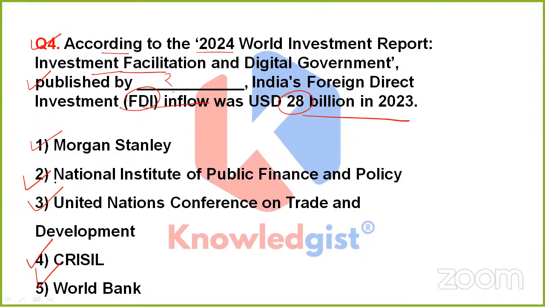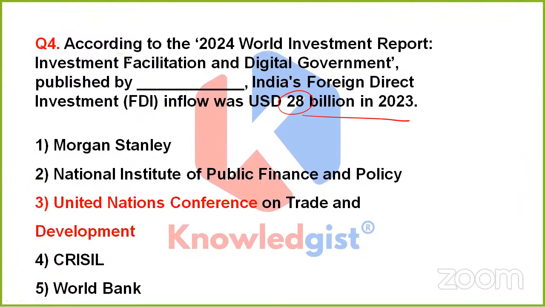What should it be? Should it be option 1, 2, 3, 4, or 5? Anyone? Okay, have 5 seconds. Think about it. They are simply asking the name of the organization which published this report. What report is it? It is the 2024 World Investment Report. What should it be, dear? Is anyone having any idea? Okay, one friend of mine is saying it should be option 2.